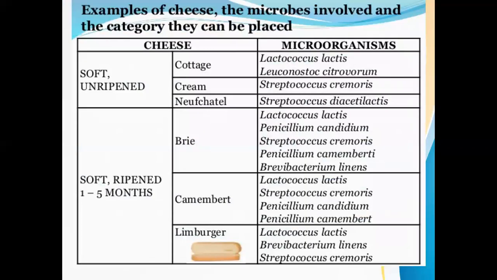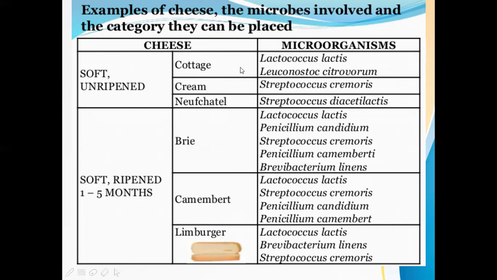So as we have seen in the first slide of cheese, there are different types, right? Soft, unripened. Here we have seen hard, semi-hard, and soft. So in this table, we can see different microorganisms involved in a particular type of cheese. Here, soft unripened cheese. First one is cottage cheese.